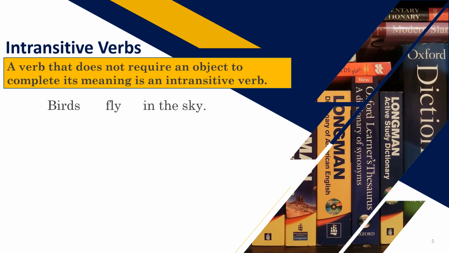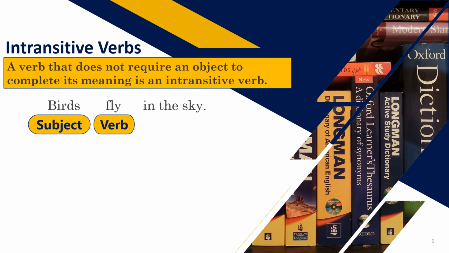Birds fly in the sky. What is the doer of action here? Who is doing the action? Yes, birds. And what is the verb here? Fly. Now, as I told you in transitive verbs, I just asked you to ask a question to your verb: what or whom? Let us ask the same question to the verb given here. Birds fly what? You don't have an answer to that. Birds fly whom? You don't have an answer to that also.